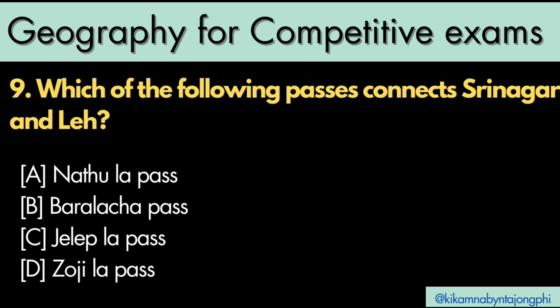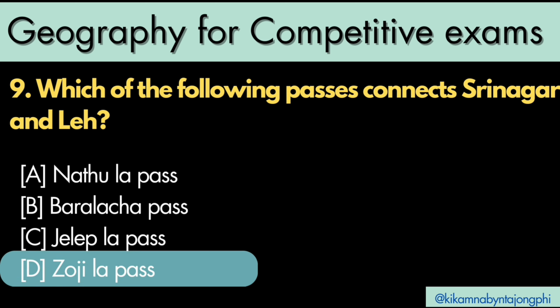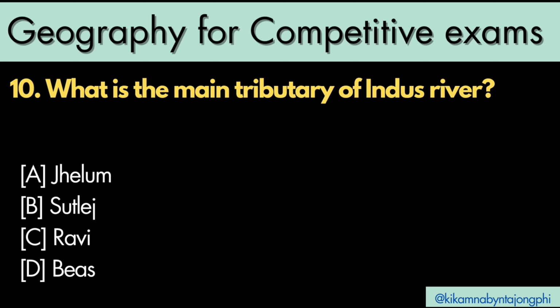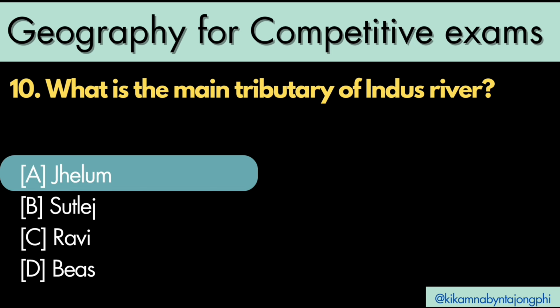Which of the following passes connect Srinagar and Leh? Answer is D. Zojila Pass. What is the main tributary of Indus River? Answer is A. Jhelum.